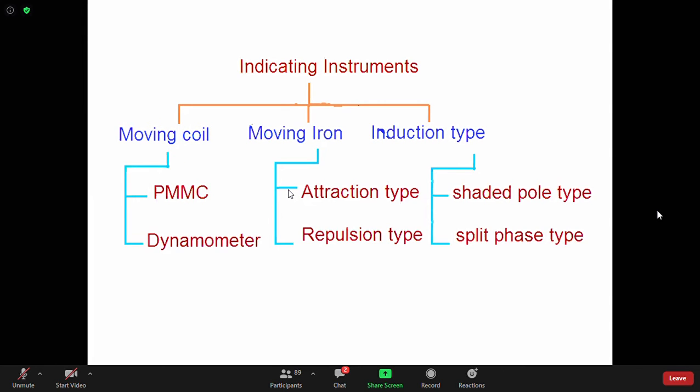I'll repeat again. For DC measurement only, PMMC has to be used. For AC, we usually use moving iron instrument, and moving iron instrument can also measure DC, but that instrument has to be calibrated under DC then. The same instrument, the 5 ampere DC and 5 ampere AC for moving iron, they will not show you the same value. That means for one moving iron ammeter, if 5 ampere DC is flown and 5 ampere AC is flown, then the reading will not be the same. But that will be the same for dynamometer type instrument. So dynamometer type instruments can be used for both AC and DC.